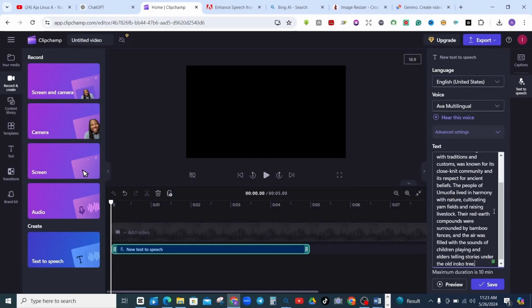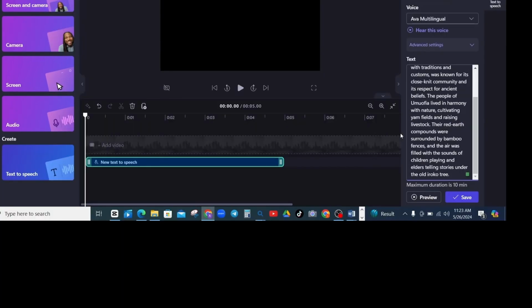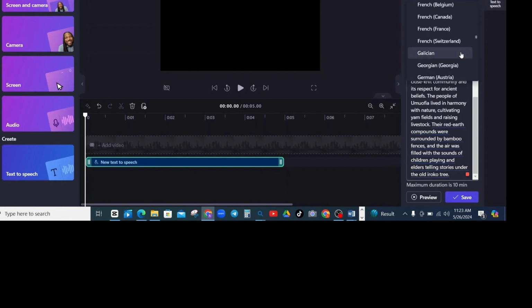Now, if you look at this place, you can preview this before you generate it. If you come over to this place, there are so many voices. You have voices for the United States and from different places. If you're in Africa, you can select a voice for any African country. Like this place, you have English for South Africa and English for Nigeria. I'm in Nigeria, so I can click this place, then come down here and select.